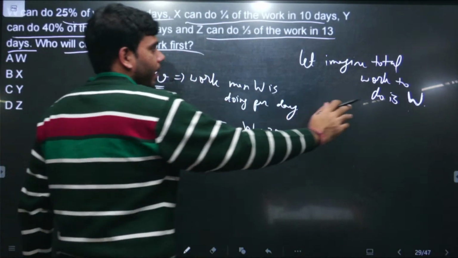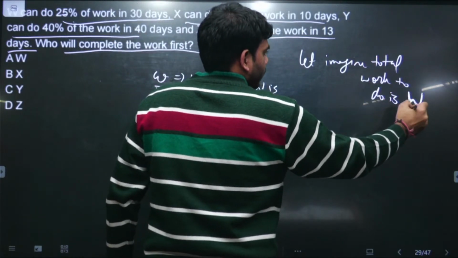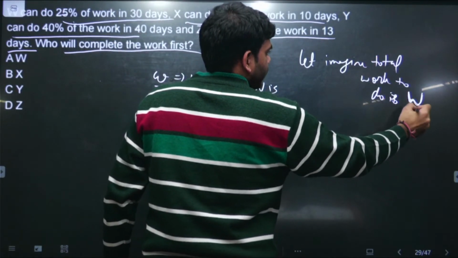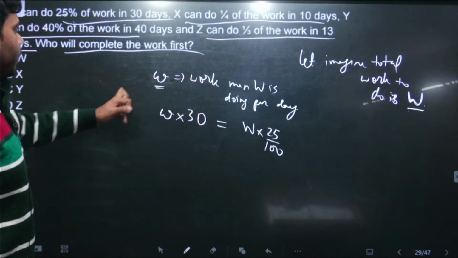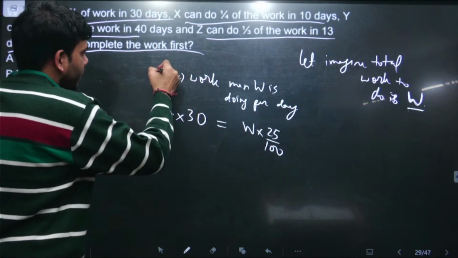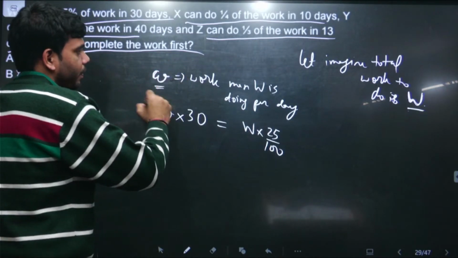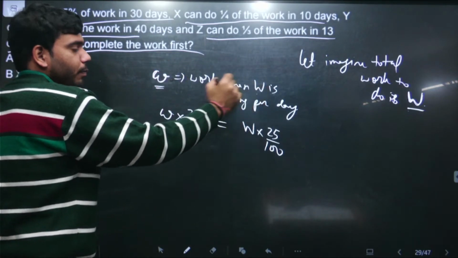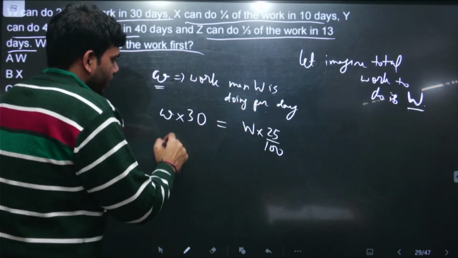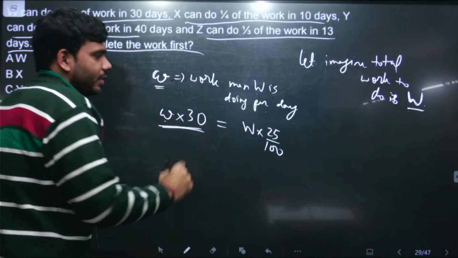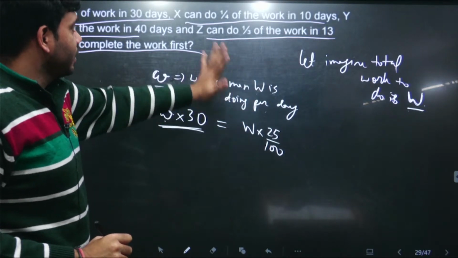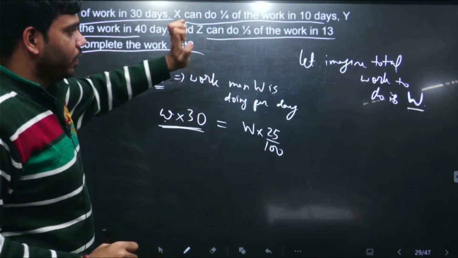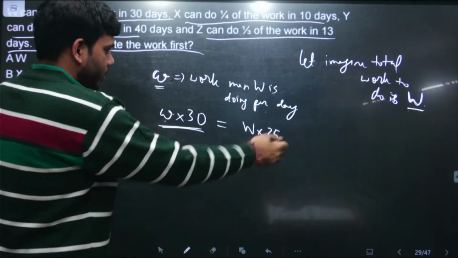First we imagine the total work to be done is W, capital W. This is the total work that we need to do. And then we imagined small w, this represents the work the man W is doing per day. So w multiplied by 30, this is the work that this man W is doing for 30 days, and this is equal to 25% of the total work. This is provided in the question. So this is our expression.